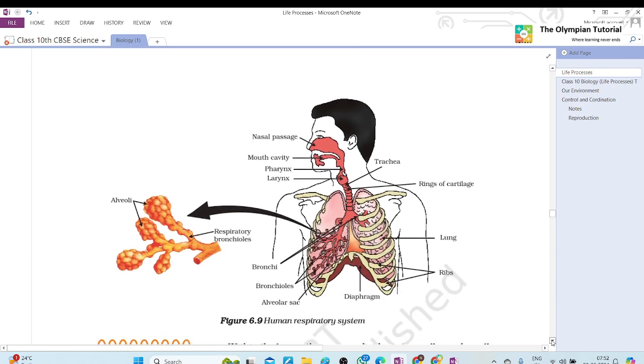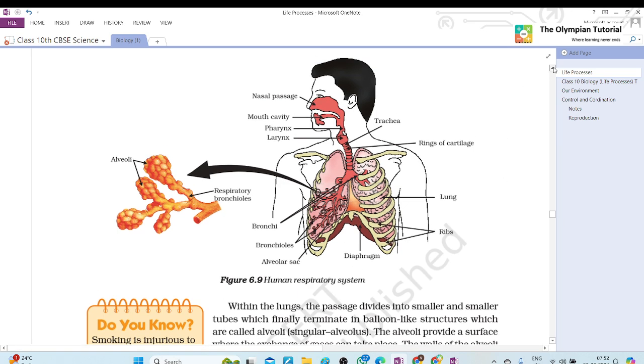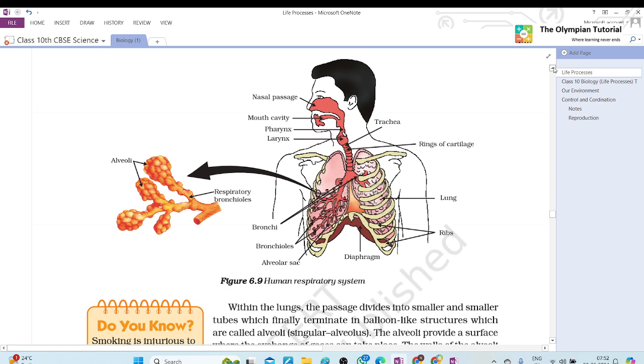So Tanya, now the main topic, the human respiratory system. Firstly, we will observe the diagram. You will prepare the diagram also. This one I will highlight, and you will tell. This one is the nasal passage, and after that we have the mouth cavity, after that the pharynx, then the larynx.